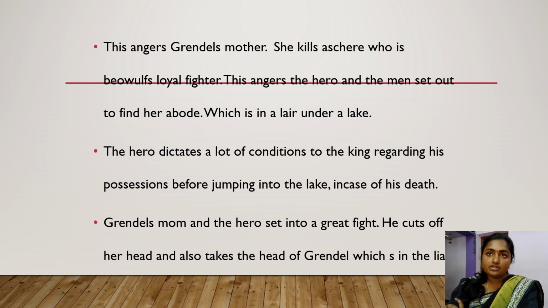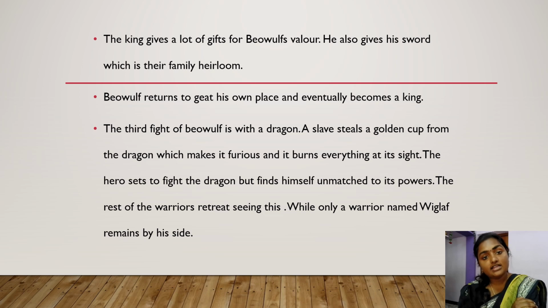And after giving all these instructions to the king, he gets into the lake. And when he jumps into the lake, he goes into the lair of Grendel's mother, and he also finds Grendel's body lying there. And he now kills Grendel's mother. He chops off her head and takes it. And he also takes Grendel's head to show the public that he has killed both of them. So after killing Grendel and his mother, the king is very happy and gives a lot of gifts to Beowulf.